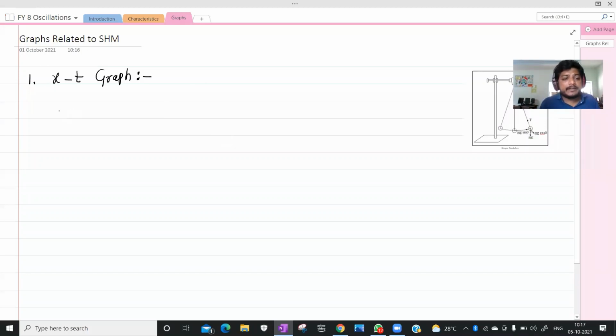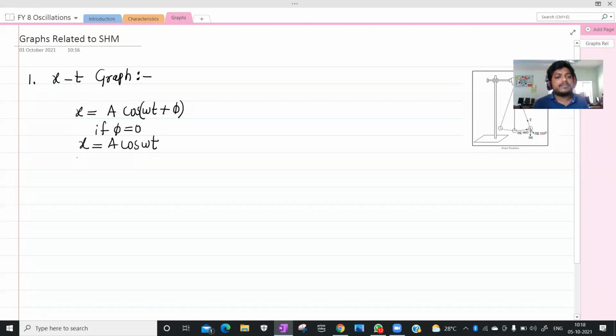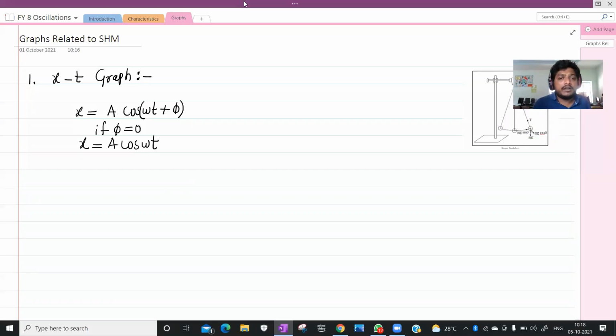Actually, you know what the displacement equation is? It is x equals A cos(omega t plus phi). For example, if the initial phase equals 0, we can say x equals A cos omega t. How should the graph be?